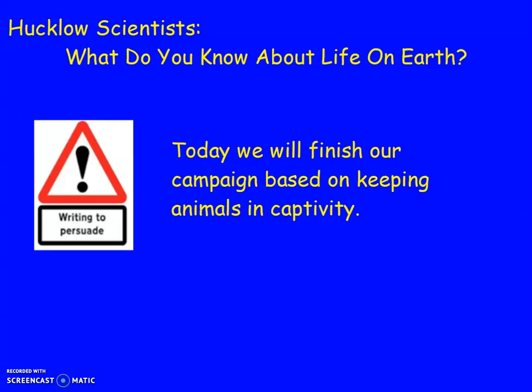So today we're going to finish writing our campaign based on keeping animals in captivity. And we're going to do that by writing a conclusion. A conclusion comes at the end of the campaign and it summarises everything that you've put in your campaign. Okay, so it's an overview. It's giving the reader a last chance to understand your ideas and opinions on the subject you're writing about. Okay, so in your next clean sheet in your book, we're going to start writing your conclusion.